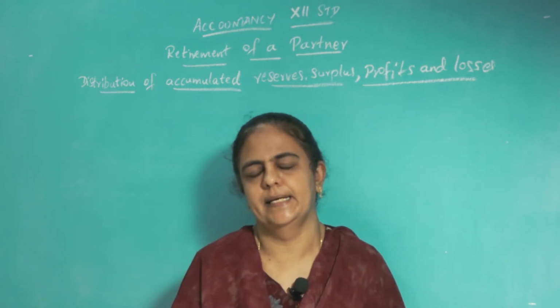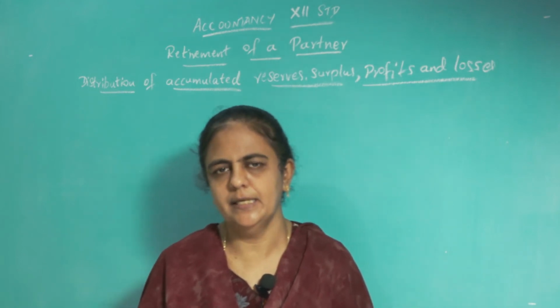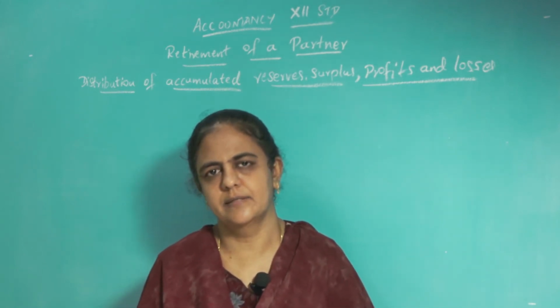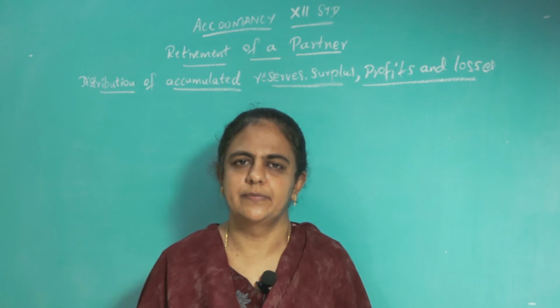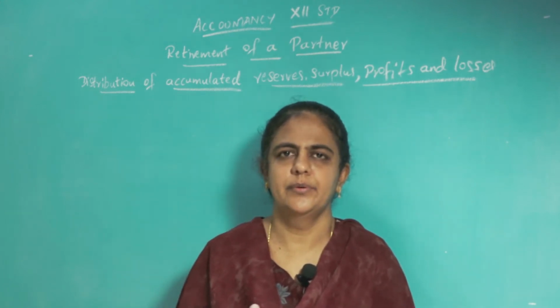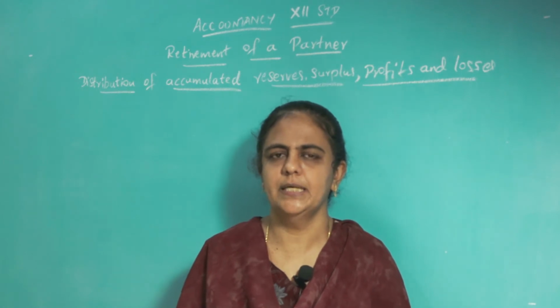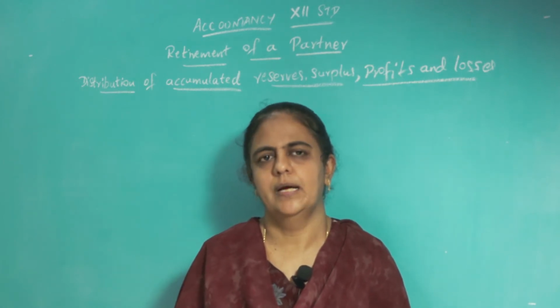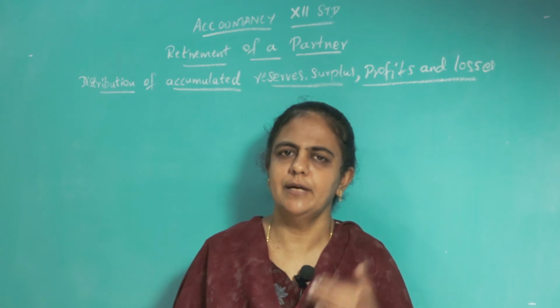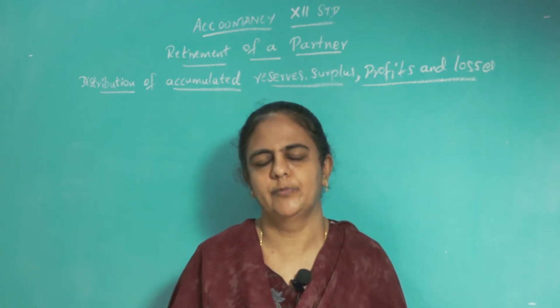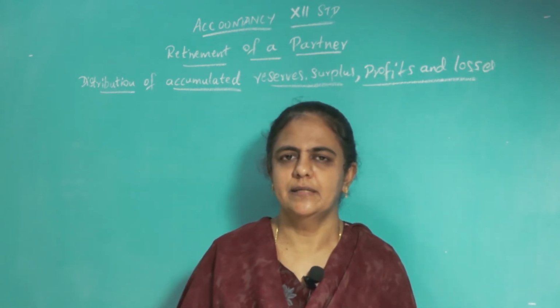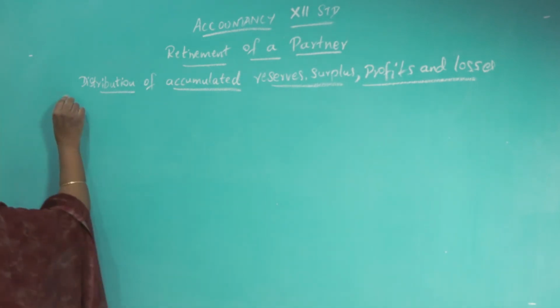Deena is retiring. At the time of retirement, they are checking and they are saying there is a reserve there. Reserve fund of rupees 50,000. So, what we have to do? Usually in admission, what we did? We transferred everything to the old partner's capital account. But in case of retirement, you have to give even for the retiring partner. So, you have to write the journal like this. So, question number 1.